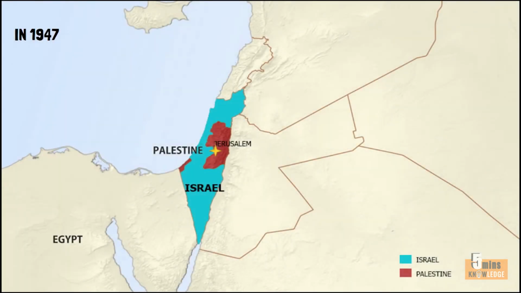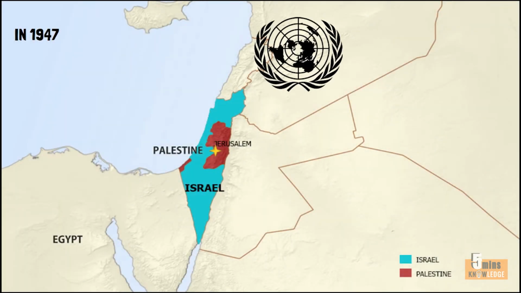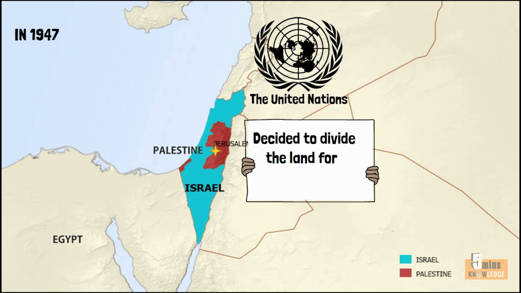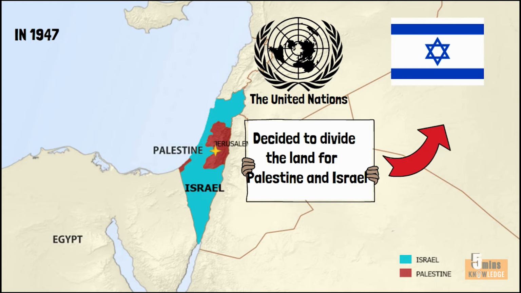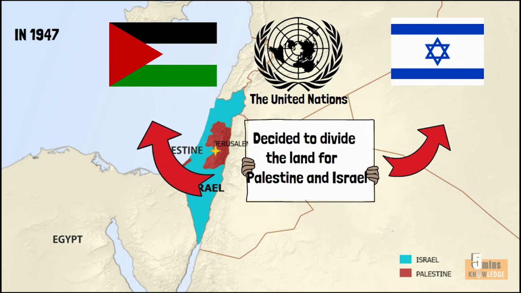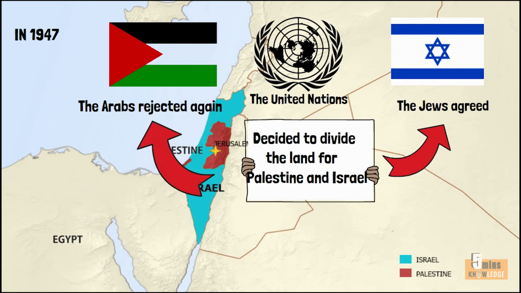10 years later, in 1947, Britain suggested the United Nations find a new solution to the conflicts between these two groups of people. The United Nations decided to divide the land for two peoples to build into two independent countries again. And like last time, the Jews agreed and the Arabs rejected again.